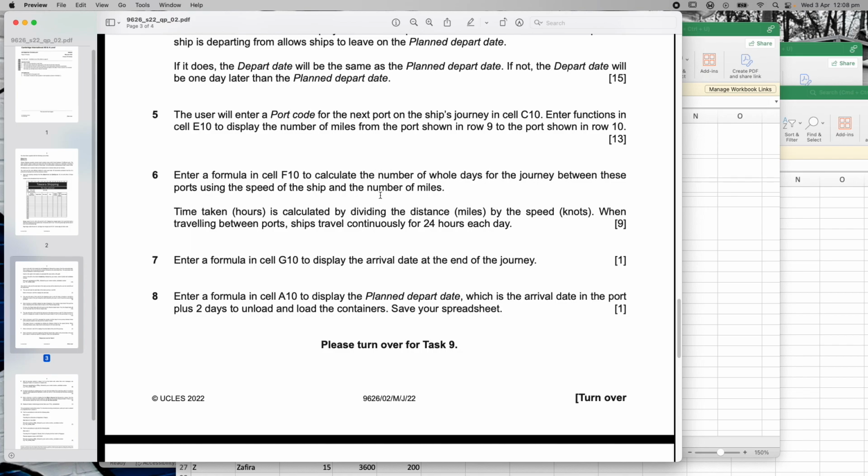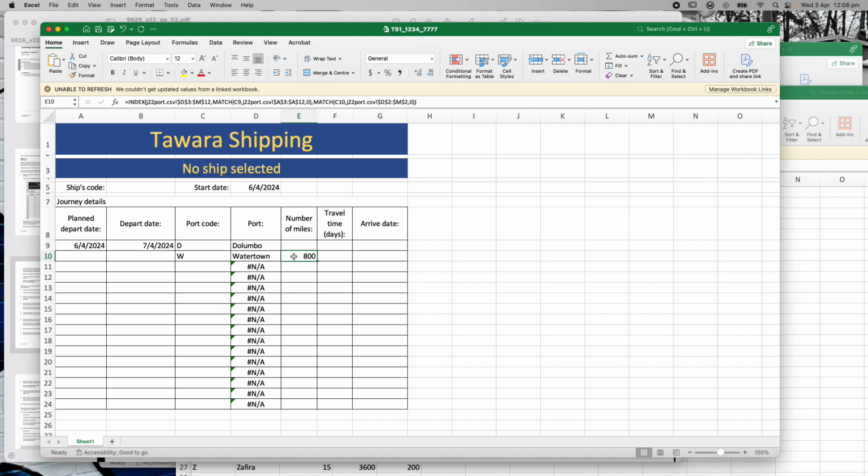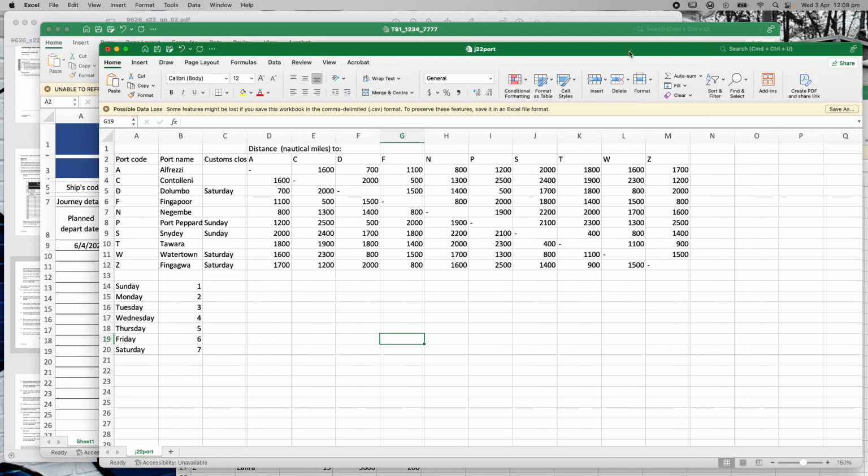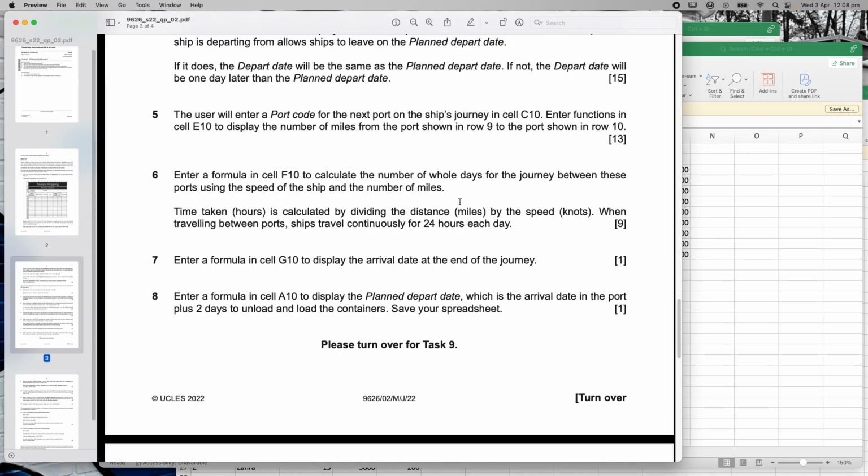Journey between the ships and the number of miles. Time taken in hours is calculated by dividing the distance in miles by the speed in knots. So it's distance divided by speed. So if we go to here, distance we've already worked out, divided by speed, but we need to know which ship it is to work out which ship is travelling at which speed. Okay, alright, so what we're going to have to do, first of all, does it tell you which ship?